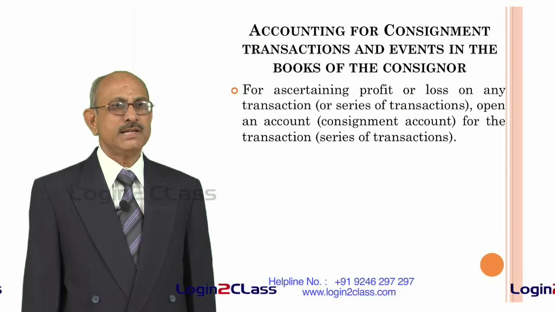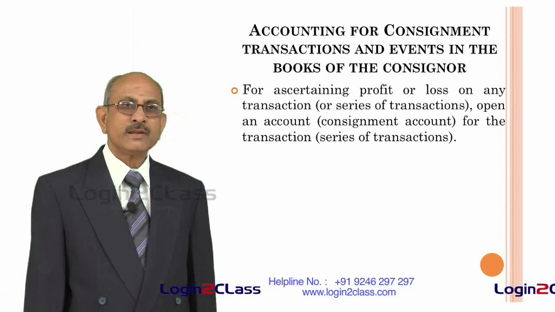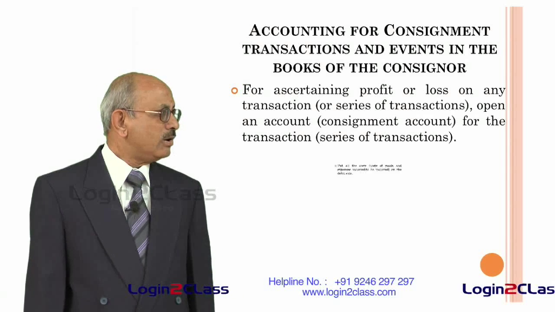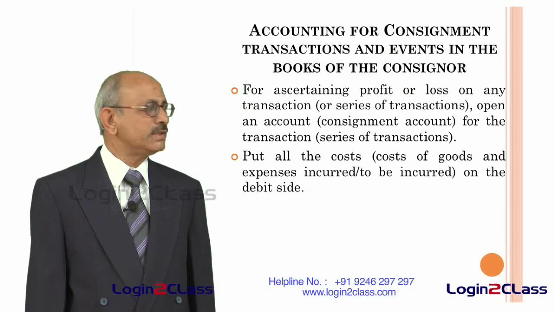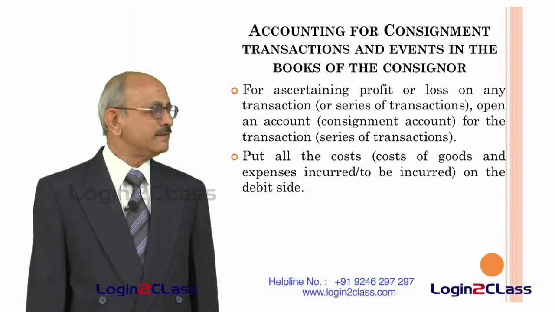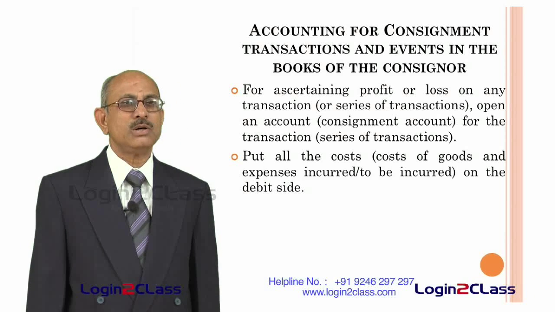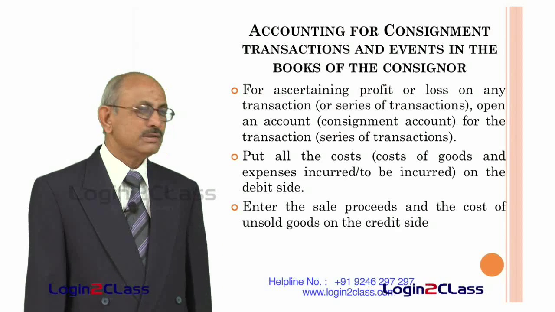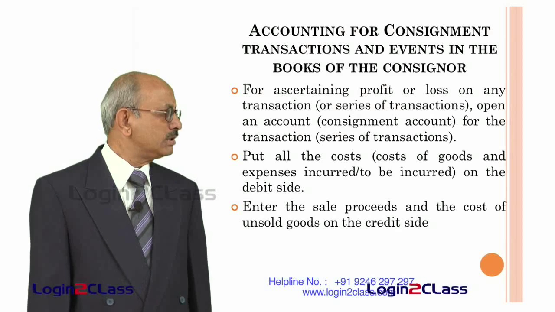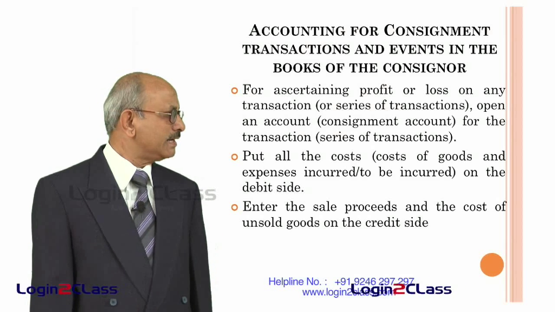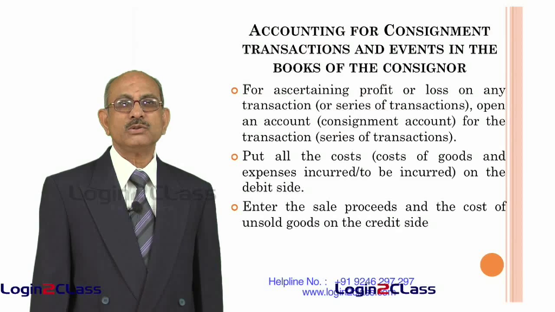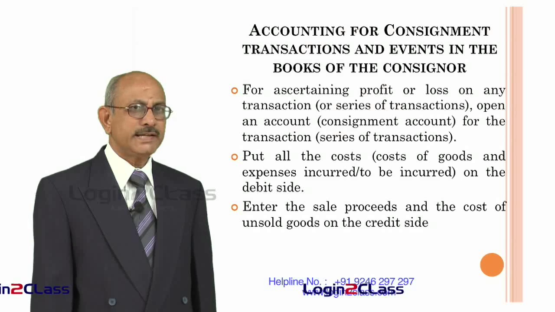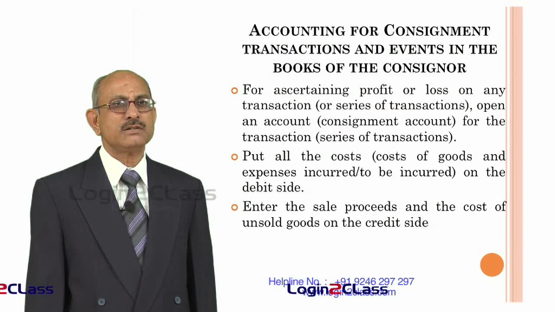Whatever goods are sent and whatever expenses are incurred are debited to this account. That means all the cost, including the cost of goods and expenses, will be on the debit side of the consignment account, whereas all the proceeds received from the consignee on account of sale of the goods, including the cost of unsold goods, are put on the credit side. It is exactly like the profit and loss account. In a profit and loss account, normally we put all the sales on the credit side, and we also put the closing stock on the credit side.